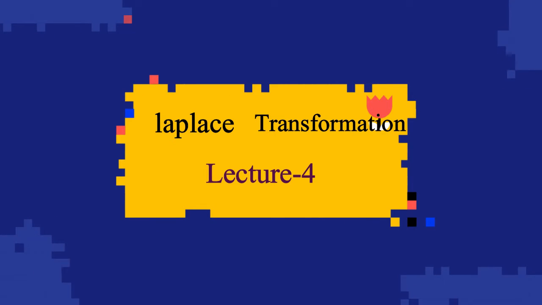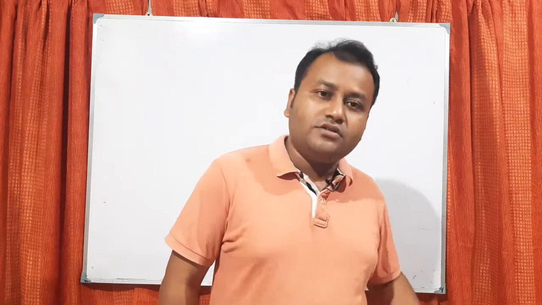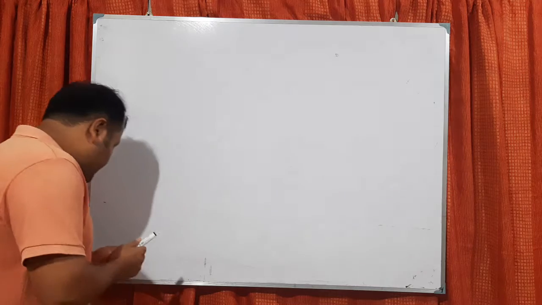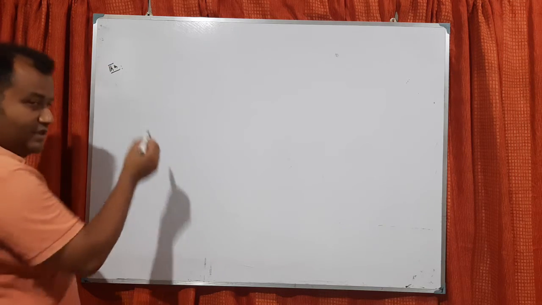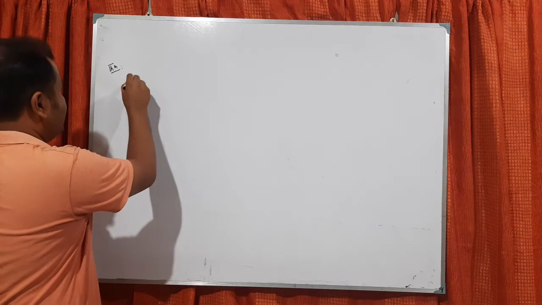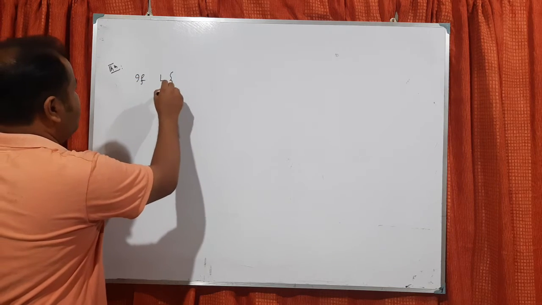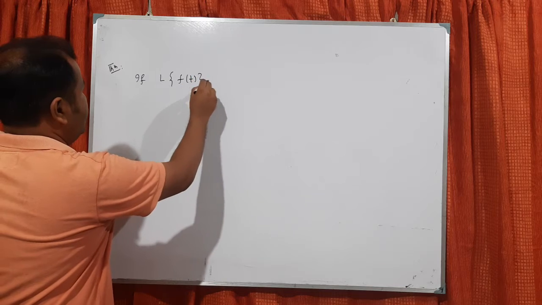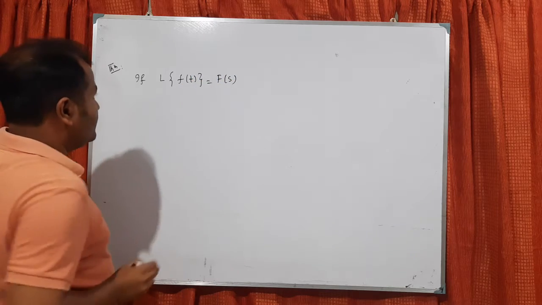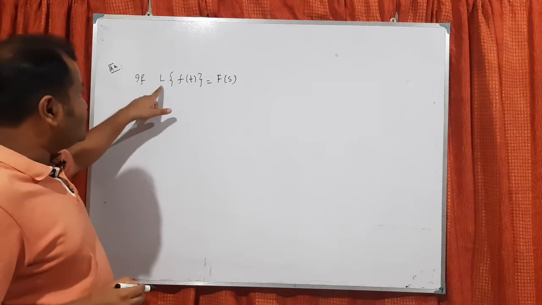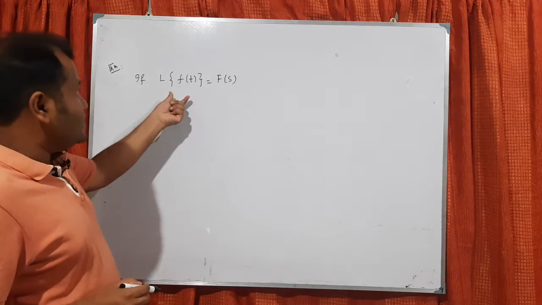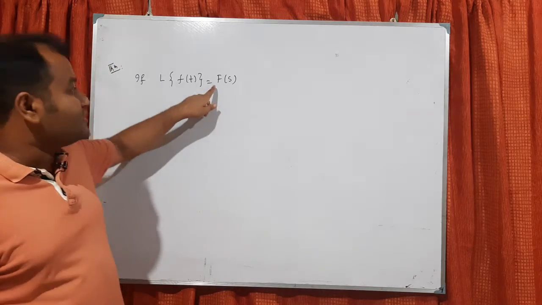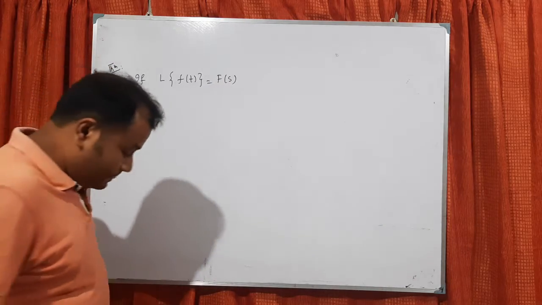So today we discuss one property of Laplace transform which is division by t. Okay, so let's start. The result is that if L of f(t) equals F(s), those who don't know, this L stands for Laplace transform, f(t) is a function, and after doing the transformation we get a new function which is capital F of s.